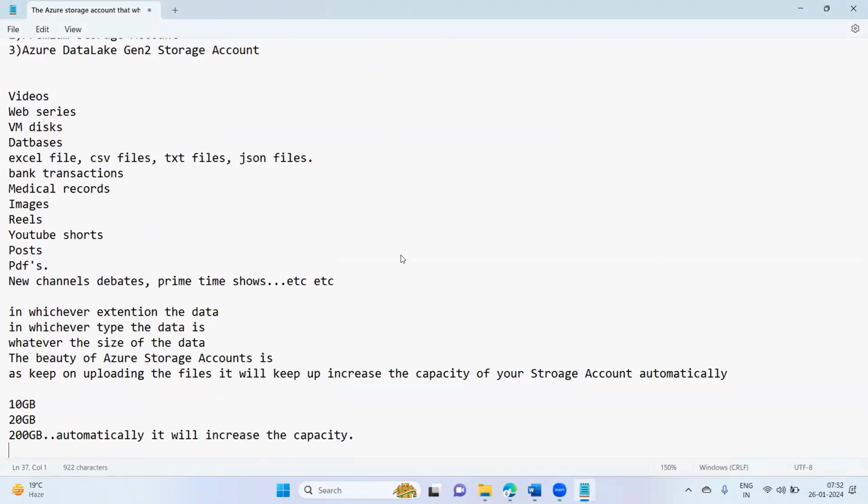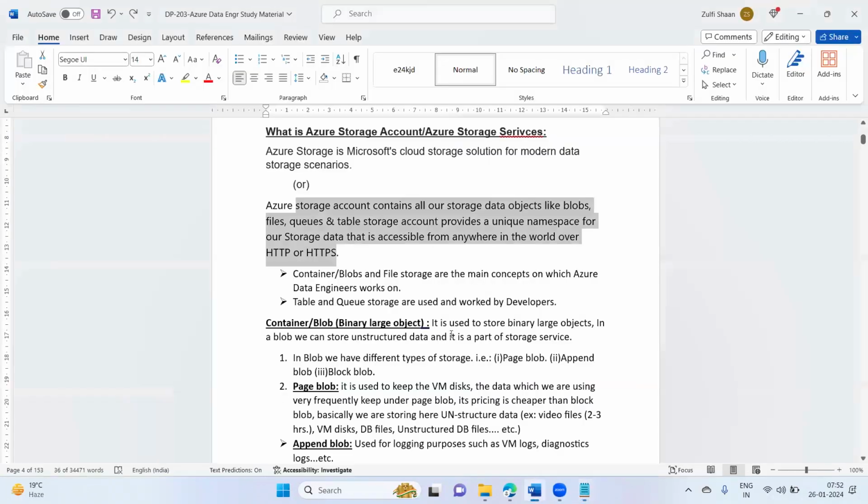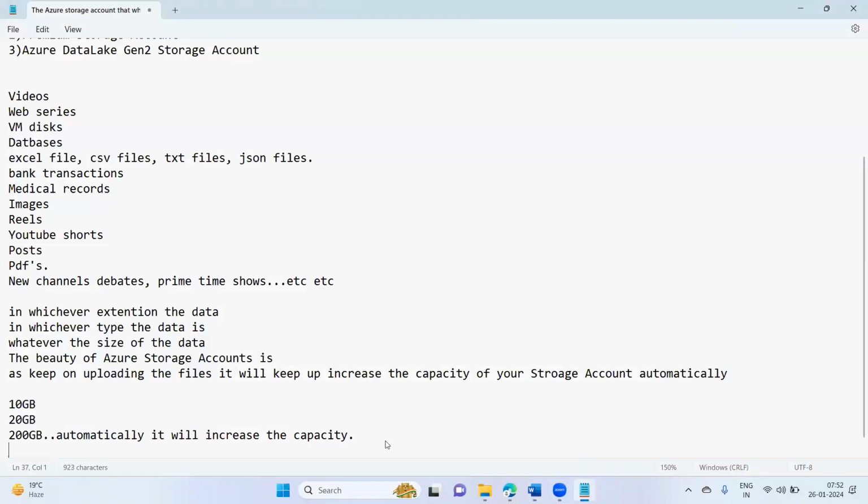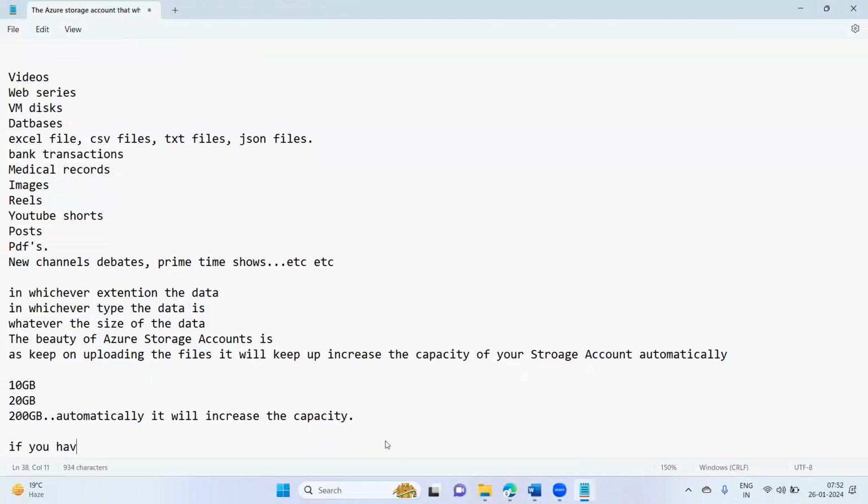So what I'm trying to say is, whatever data you upload inside the storage account can be accessible from anywhere in the world over HTTP and HTTPS. If you have uploaded the data inside the storage account, then that data can be accessed all across the globe.